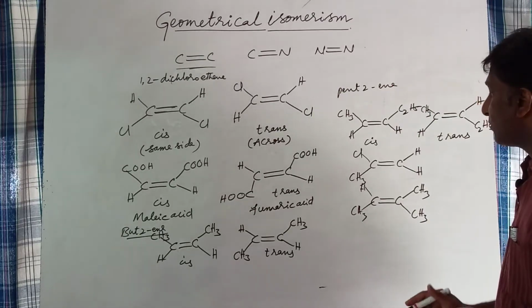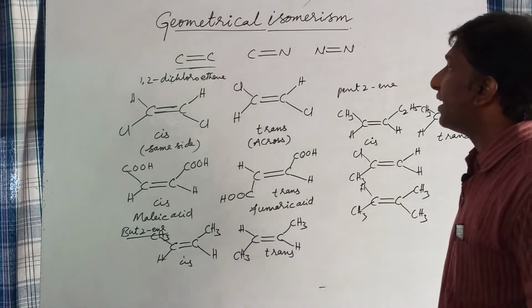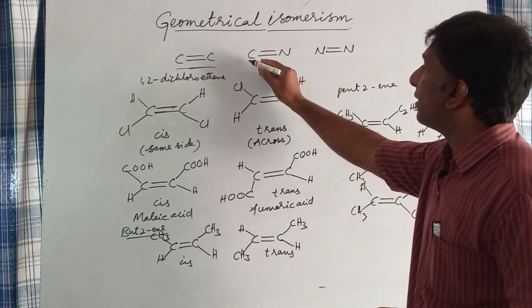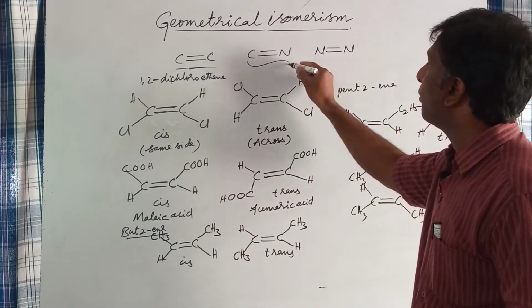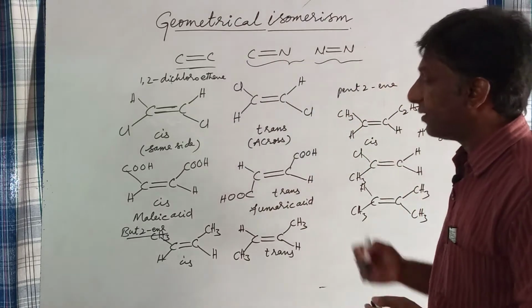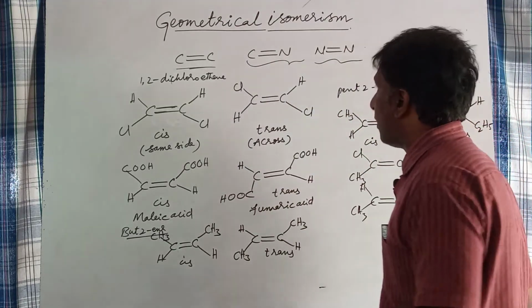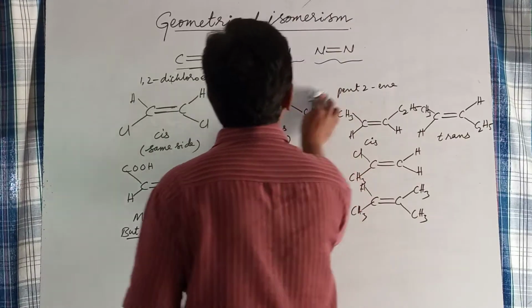So let us see geometrical isomerism in compounds having C double bond N and N double bond N. First of all, the compounds having a C double bond N bond.